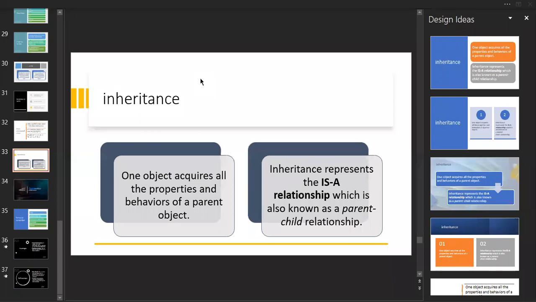So it is nothing but a parent and child relationship. It is similar to how you acquire your parents' genes or some other properties of your parents. Similarly, the inheritance concept has been designed. So what is the use of it? There is a lot of use with inheritance. Why do we need to acquire the properties? Why do we need to acquire that? What is the use of this?